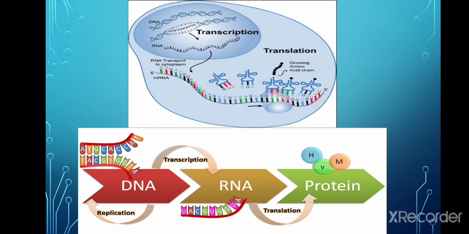So these two processes are really essential for life. They are found in all organisms, whether eukaryotic or prokaryotic. Converting genetic information into proteins has kept life in existence for billions of years.